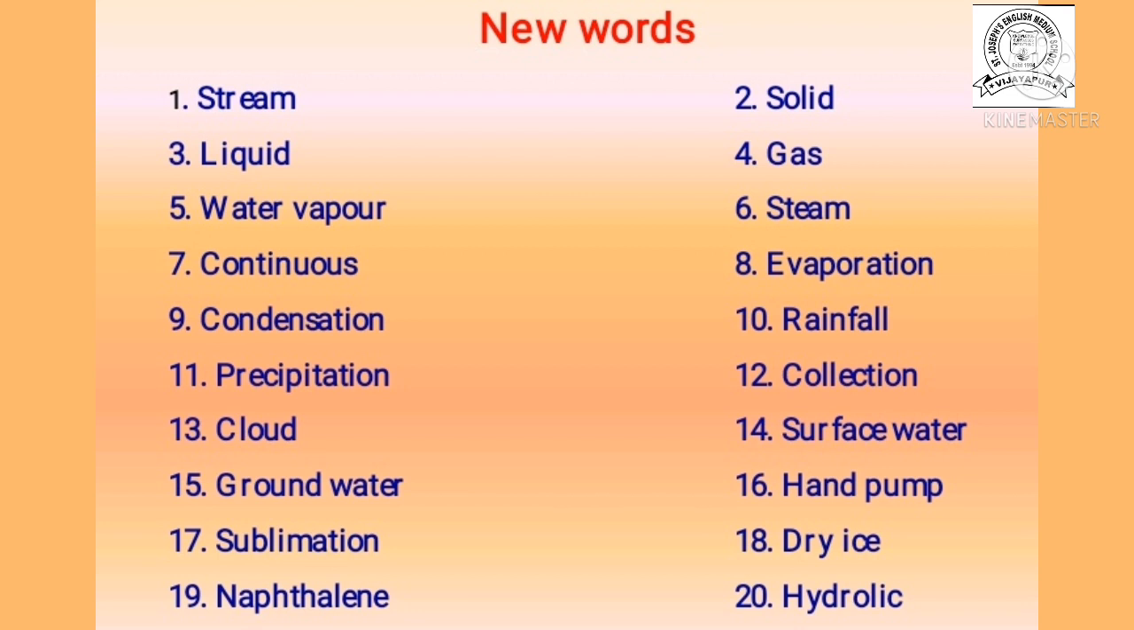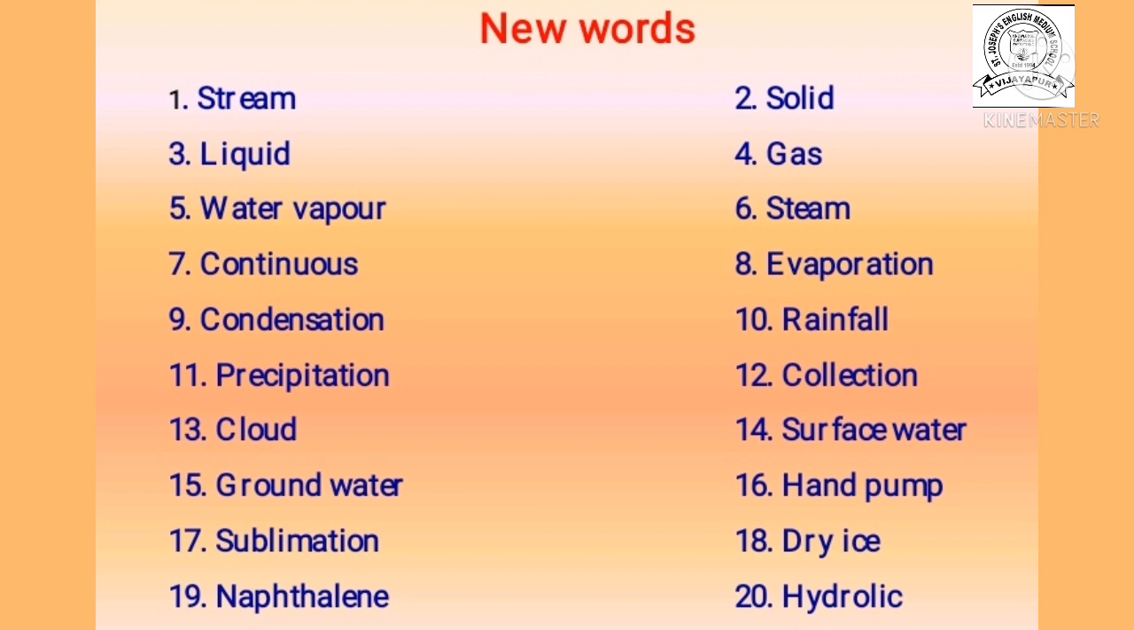Now the sixth one, steam. Steam means what? A hot water vapor. It is called as a steam. Seventh one, continuous. Continuous means what? Regularly. Continuous. You got no continuous?